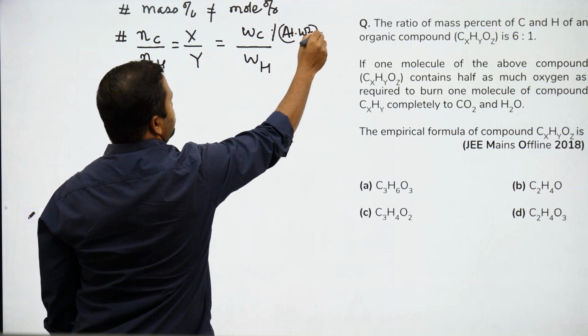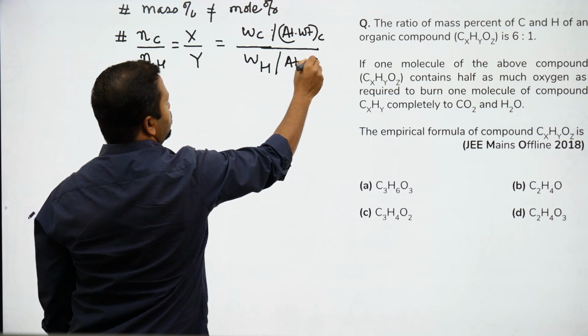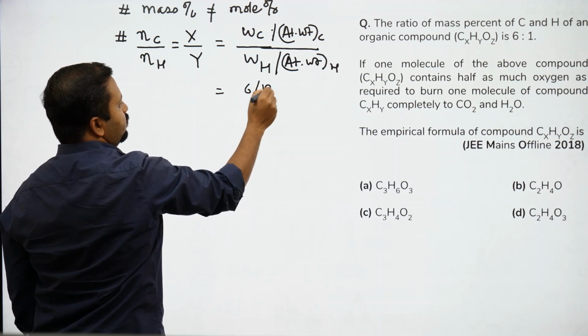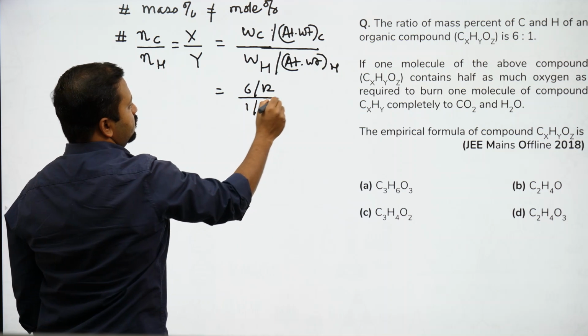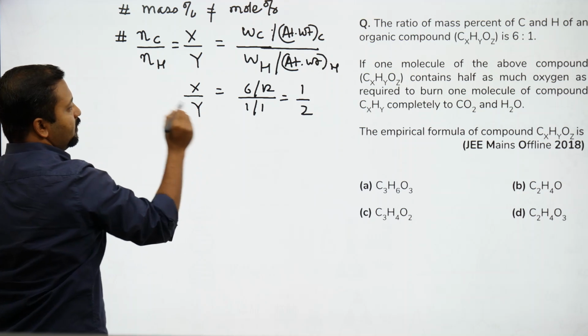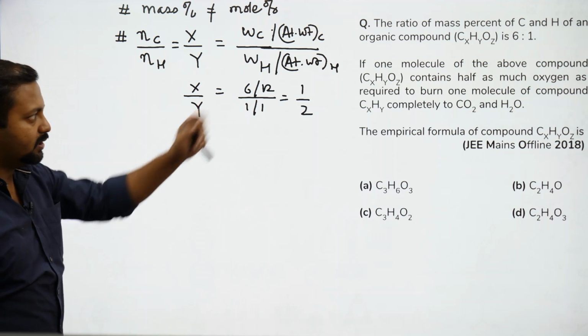Weight of carbon divided by atomic weight of carbon, and weight of hydrogen divided by atomic weight of hydrogen. कितना हो जाएगा? 6 by 12, 1 by 1, that becomes 1 by 2. So हमारे पास x and y का रेशियो कितना आ गया? 1 by 2. Now since empirical formula की बात है तो हम directly look at the second question.